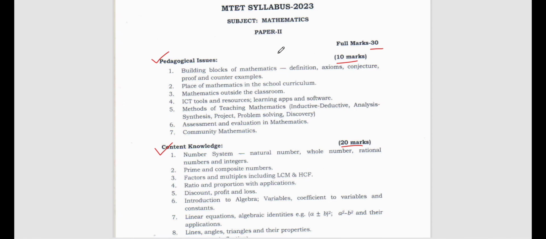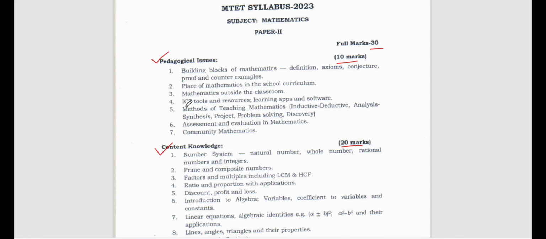If you can score 10 out of 30, that is good enough. Even if you don't know anything, out of 20 at least you can get 5. So getting 15 out of 30 is good enough according to me.